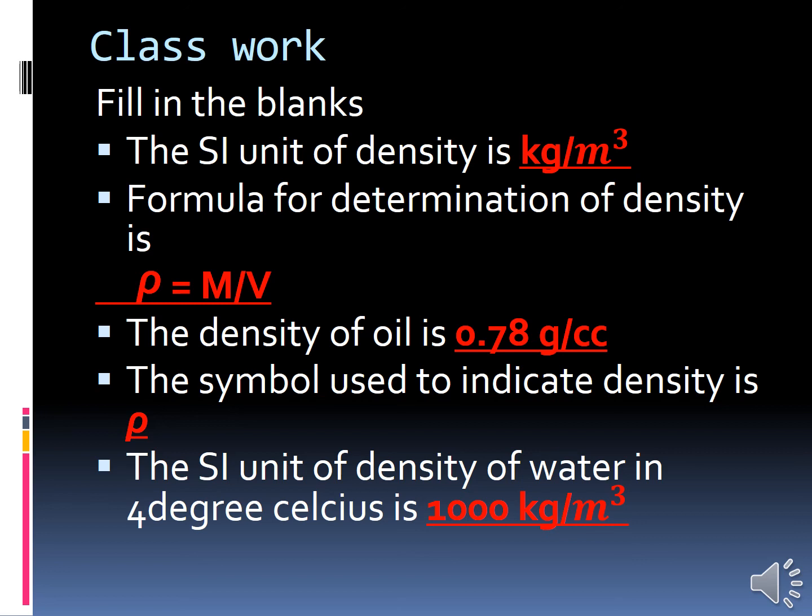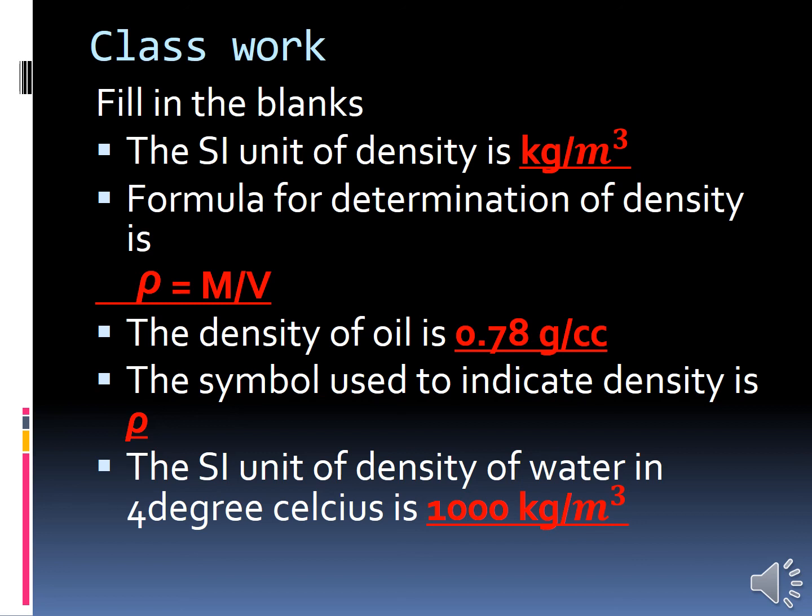Have you all completed? Read this. Fill in the blanks. The SI unit of density is kilogram per meter cube. And the formula for determination of density is rho equal to m by v. Density equal to mass by volume, so that we can say rho equal to m by v.